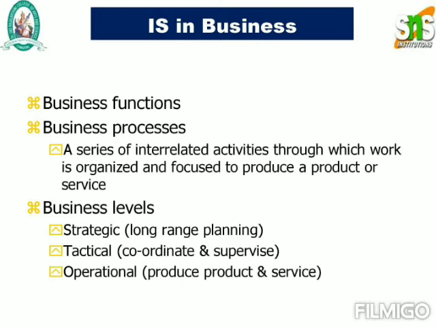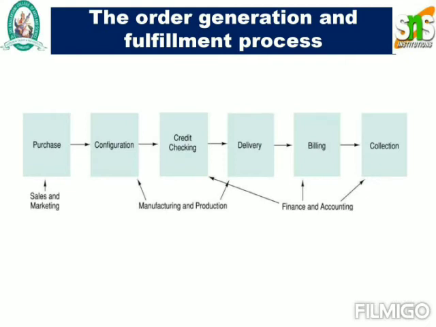So the next one is the order generation and fulfillment process. So they'll start from purchase. After purchasing that, they'll configure the particular raw material, and they'll check the credit, and also they'll deliver the products, and finally they bill, and finally they'll make a collection.